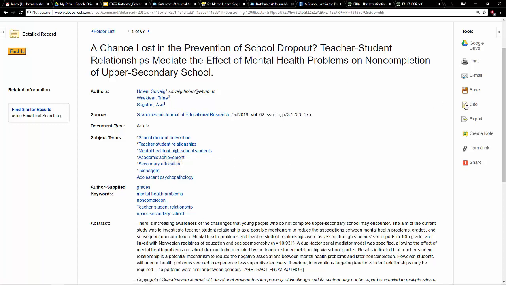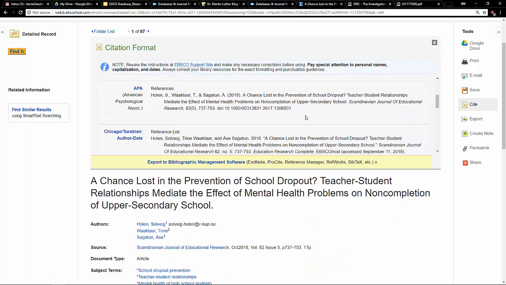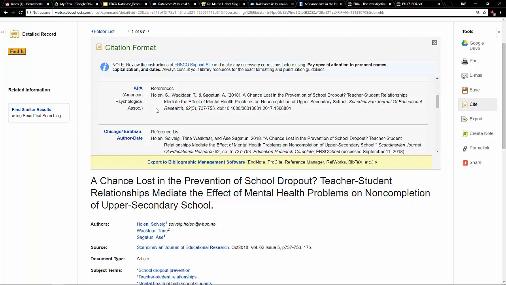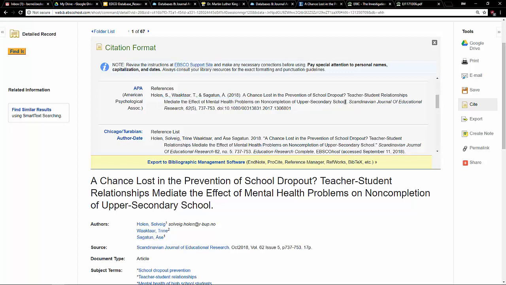Remember I was telling you about the Cite button that's over here on the side? You can click on Cite. It'll show you the APA suggestion. I never ever just copy and paste these things, and you've got to double check for capitalization errors. They usually make a mistake with capitalization, and it happens about right here. So this is the name of the article, and the rule is the only thing that should be capitalized is the first letter of the first word of the title, and then the first letter of the first word of the subtitle, if there is one.